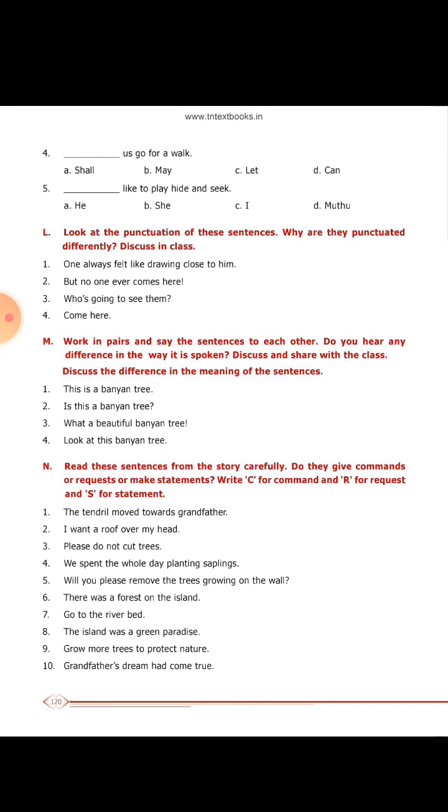Okay. Now let us see the sentences and how you can understand them. Identify the sentence. Here we have already seen H, M. Fourth: Look at this banyan tree is an imperative sentence. You have to write it as imperative; in brackets you have to use command. Next one, the tendril moved towards grandfather is a statement.